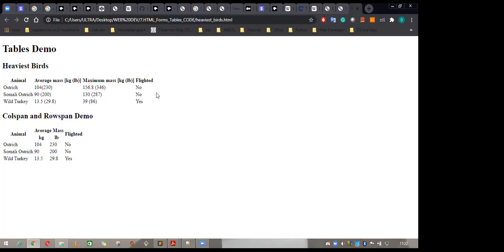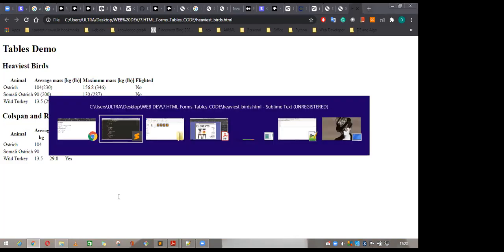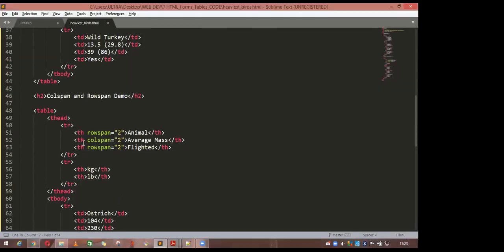Did kg and lb get added exactly below average mass? Yes. You can see here, by default if nothing is given, it will take only 1 column. So in the row span, it will take 1 column and 2 rows, and the column span is giving 2 columns. So it will take 2 columns separately. And whatever you write here will be indented at this point.